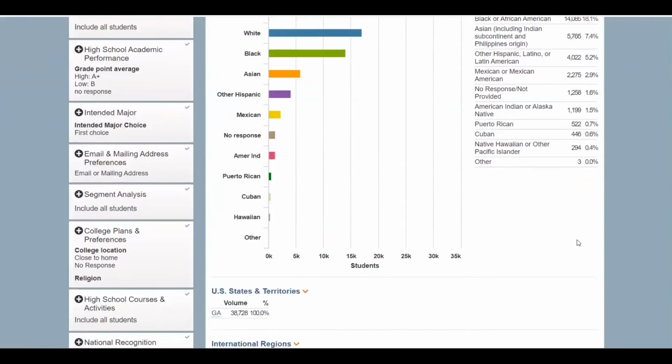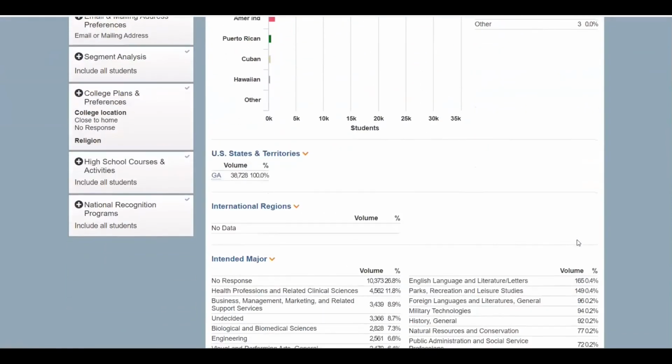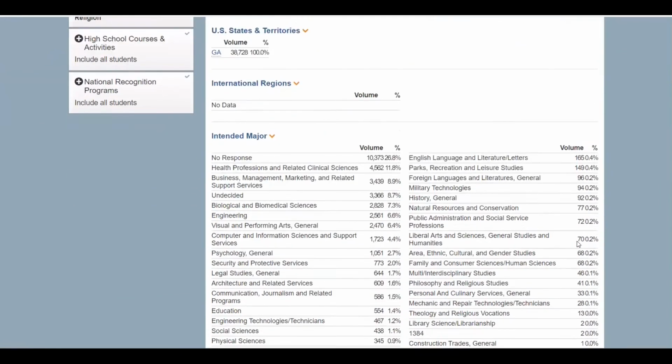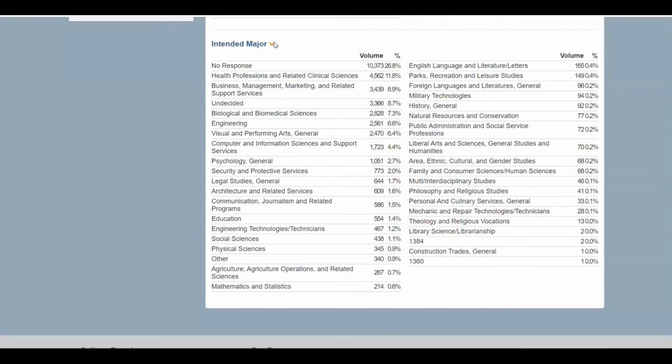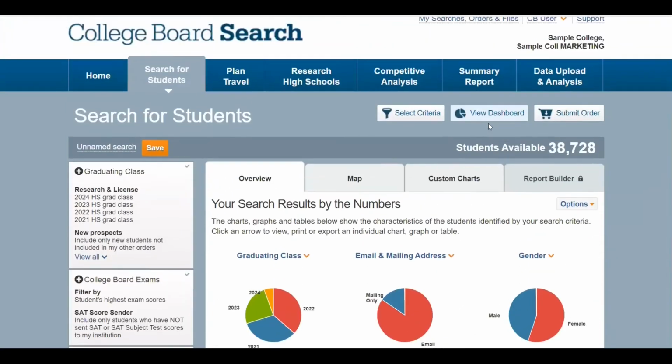This dashboard view can be a really interesting way to learn more about your markets and your population that you're looking to recruit. At the bottom, this is showing first choice major group. You also have the ability to map it or to run some custom charts. From there, you'll click Submit Order.